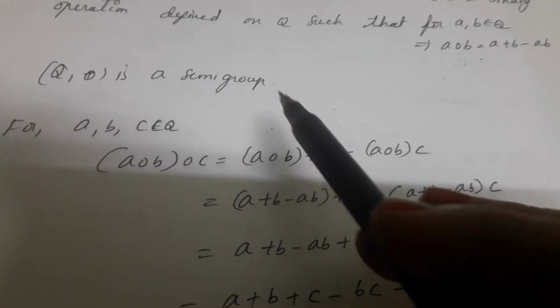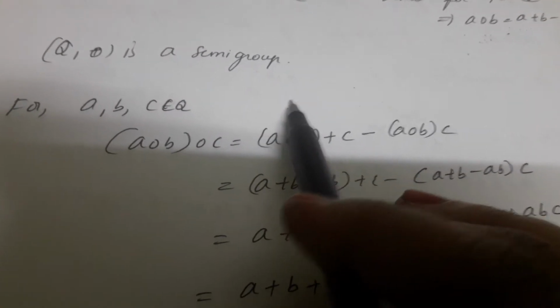The next property is the associative property. For this, you have to consider three elements.